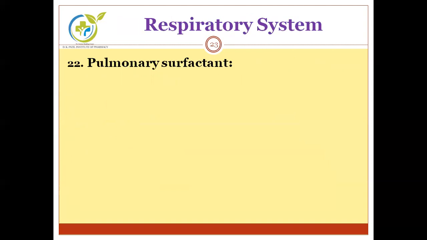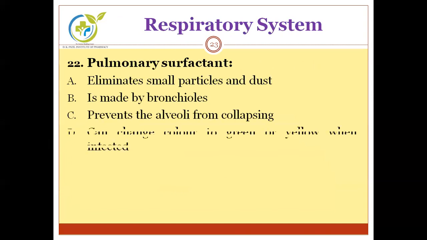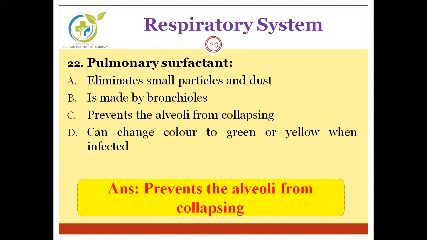Next, pulmonary surfactant eliminates small particles and dust, is made by bronchioles, prevents the alveoli from collapsing, or can change color to green or yellow when infected. We have to find out what the pulmonary surfactant does. And the correct answer is prevents alveoli from collapsing. That is the main role of pulmonary surfactant.